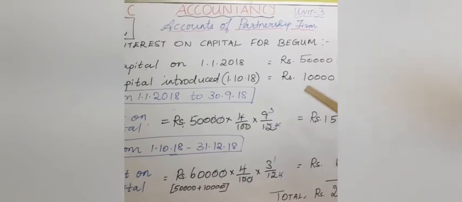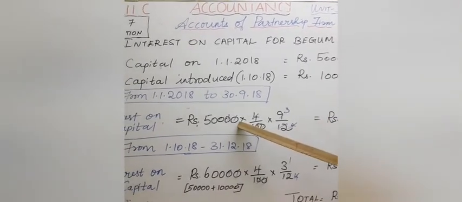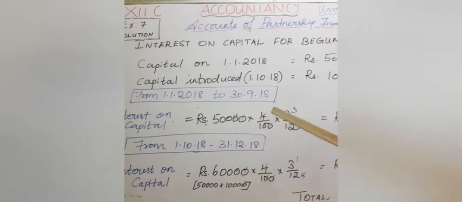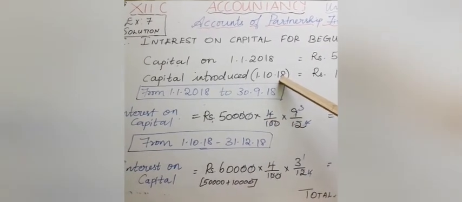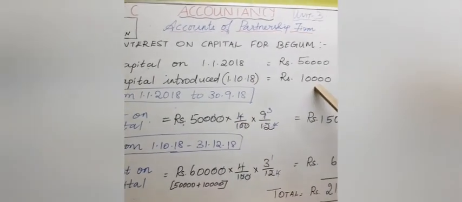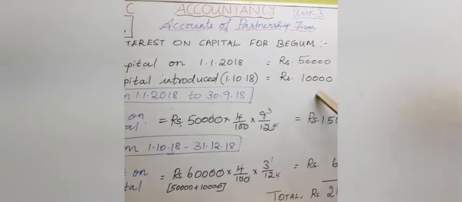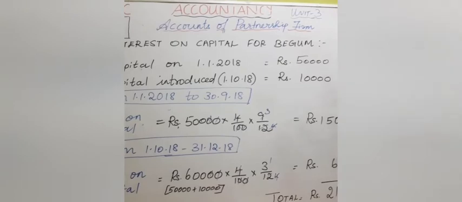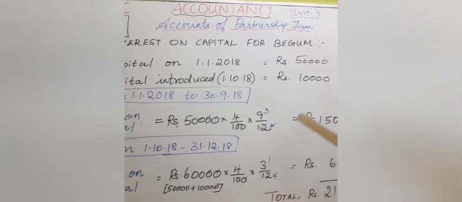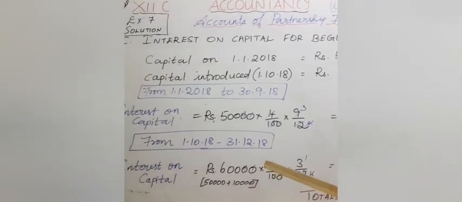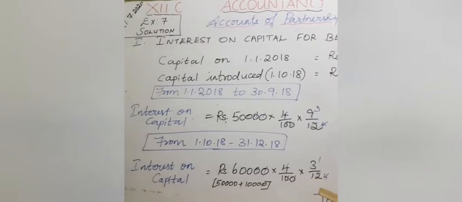So we want to calculate interest for 50,000. Next, on 1/10/2018, 10,000 is introduced. Now from 1/10 onwards, the capital amount will become 50,000 plus 10,000, 60,000. So for 60,000 we are calculating the interest. Hope you are able to understand.